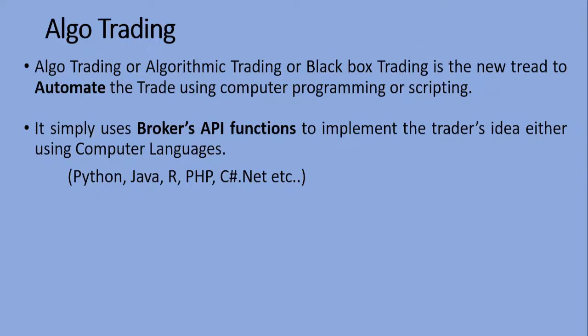For example, if the client wants to log in, a function is required. Similarly, if the client wants to exit or log out, you need some function. Or if you want to place an order, then we need some functions. If we want to get some LTP values, then again we need some functions. All those functions are provided by brokers, and that is known as the broker's API.